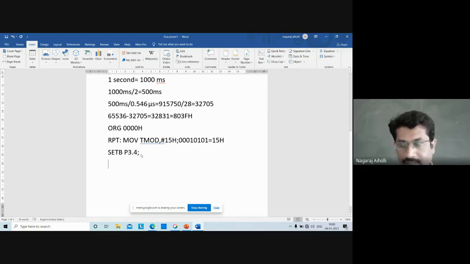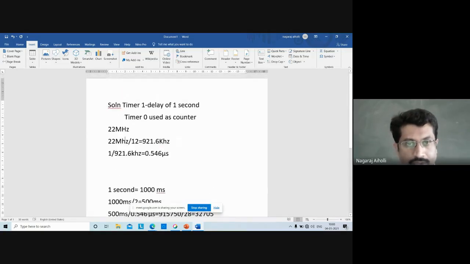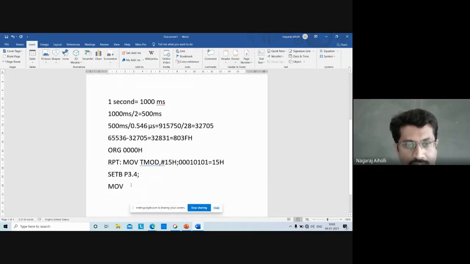Then we have to load the timer 0. Timer 0 we are using as a counter. So load the timer registers: MOV TL0, #00H, then MOV TH0, #00H, the timer high register. It is mode 1, so it is 16-bit mode.